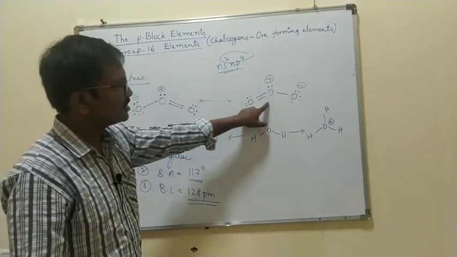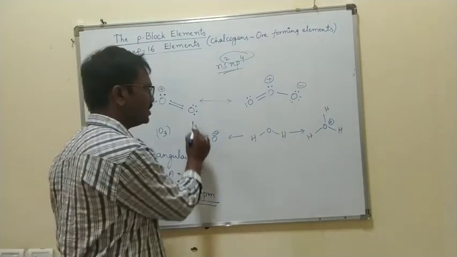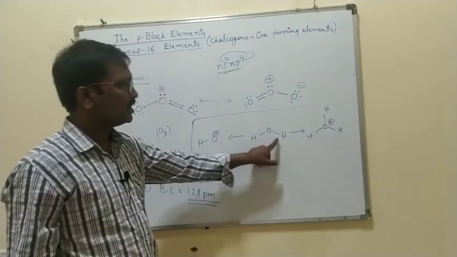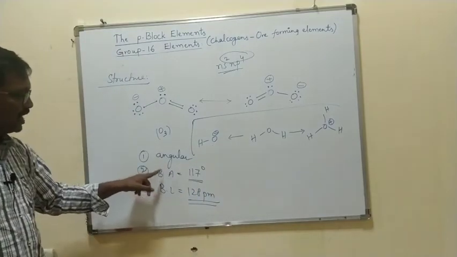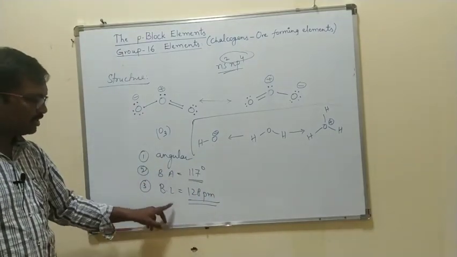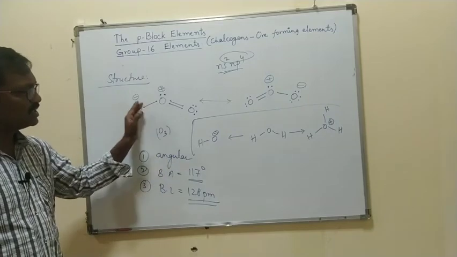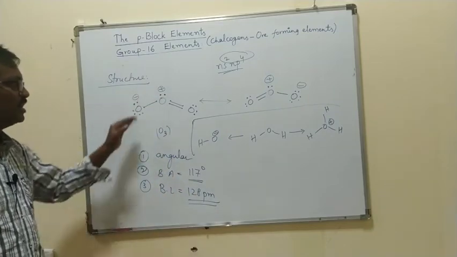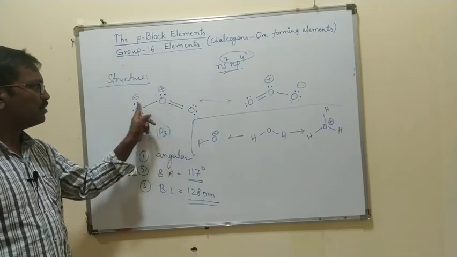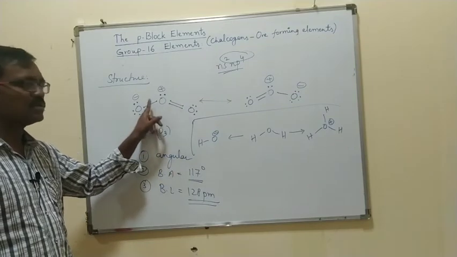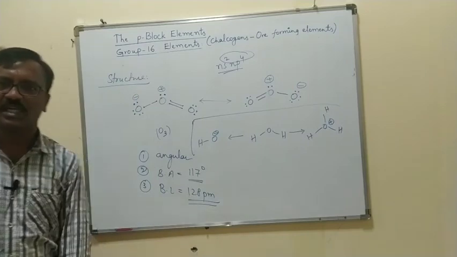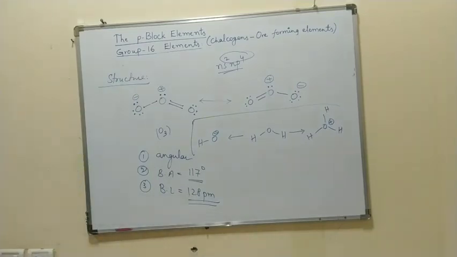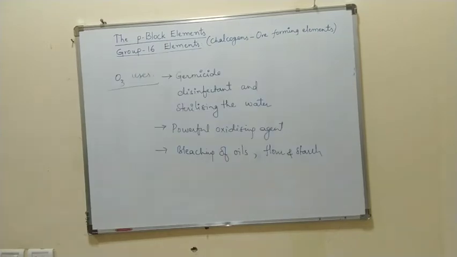In a similar way, this structure is just like water, as I told you in the previous class, right? So what is the shape? Angular, with bond angle 117 degrees. These are resonating structures. That means the double bond shifts from this one to this one, and this one to this one. The oxygen-oxygen bond length is 128 picometers. The next one is the uses.